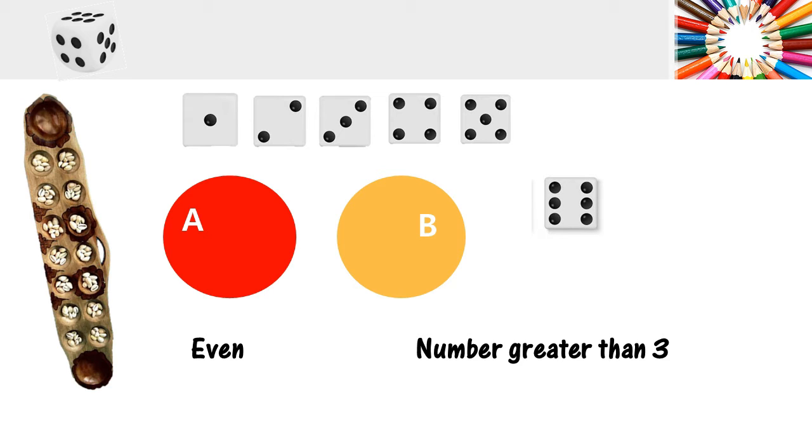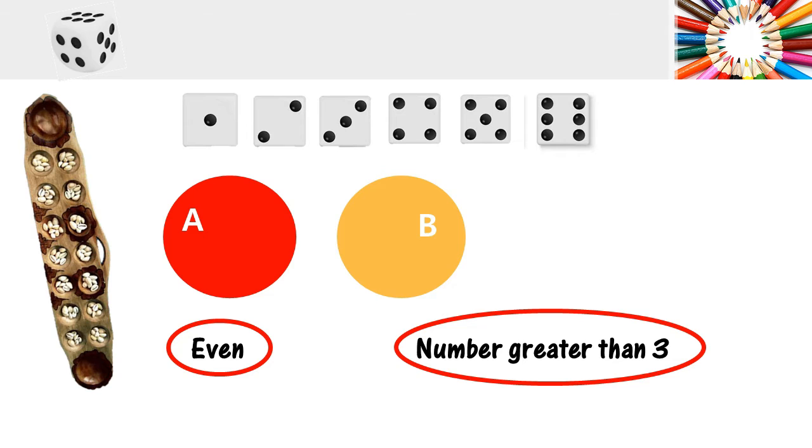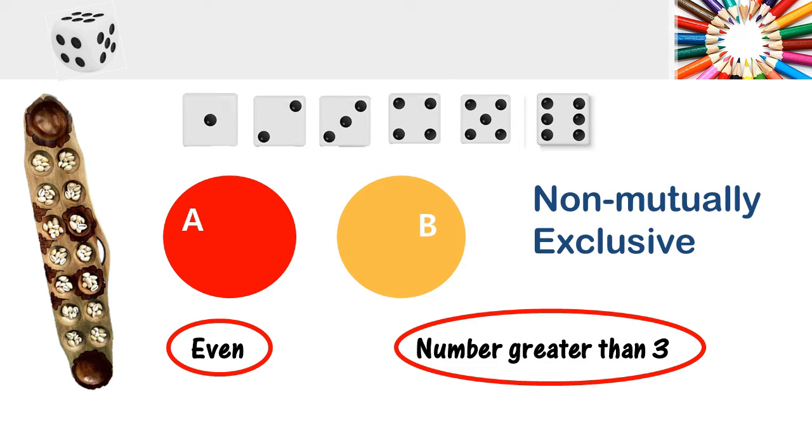It is an even and at the same time it is a number greater than 3. So it means it is possible to get an even number and at the same time a number greater than 3. Both events can appear together. There is an intersection, therefore it tells us that this is a non-mutually exclusive event.